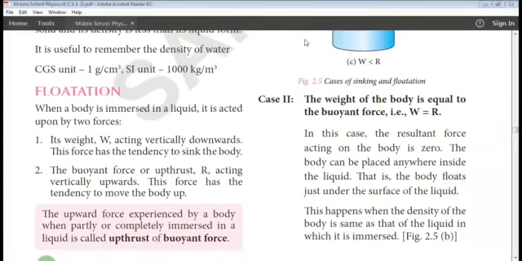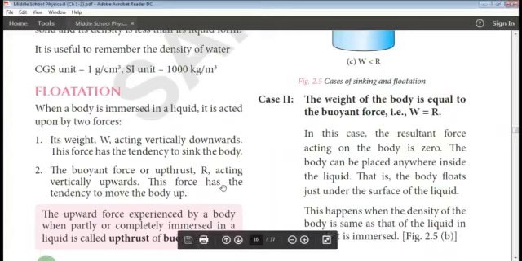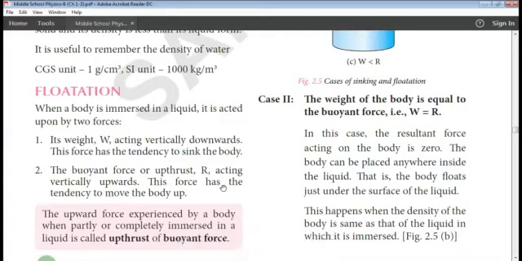Now listen, what is buoyant force, or upthrust? The upward force experienced by a body when partly or completely immersed in a liquid is called upthrust or buoyant force. When a body is partly or completely immersed in a liquid, it experiences some kind of upward force. You experience that something is pushing you up, and that is known as buoyant force.